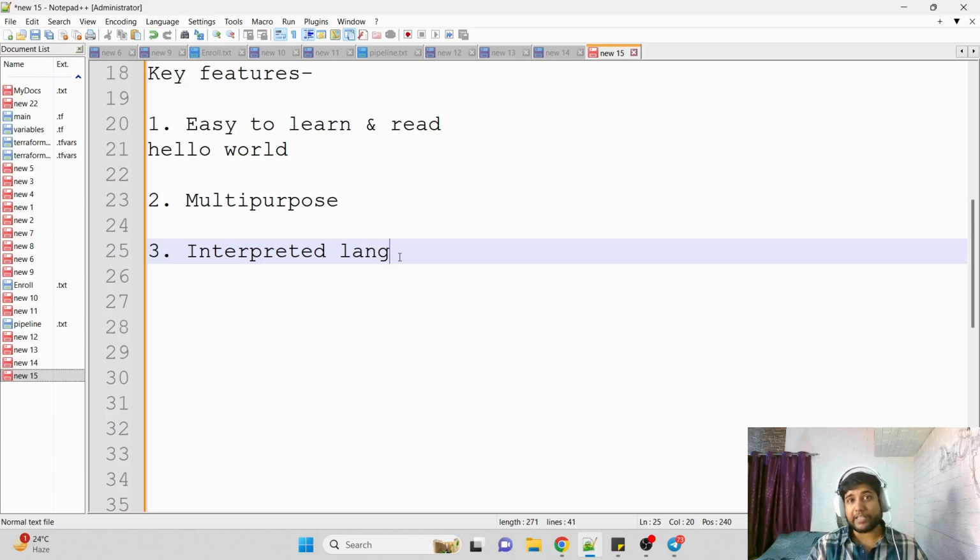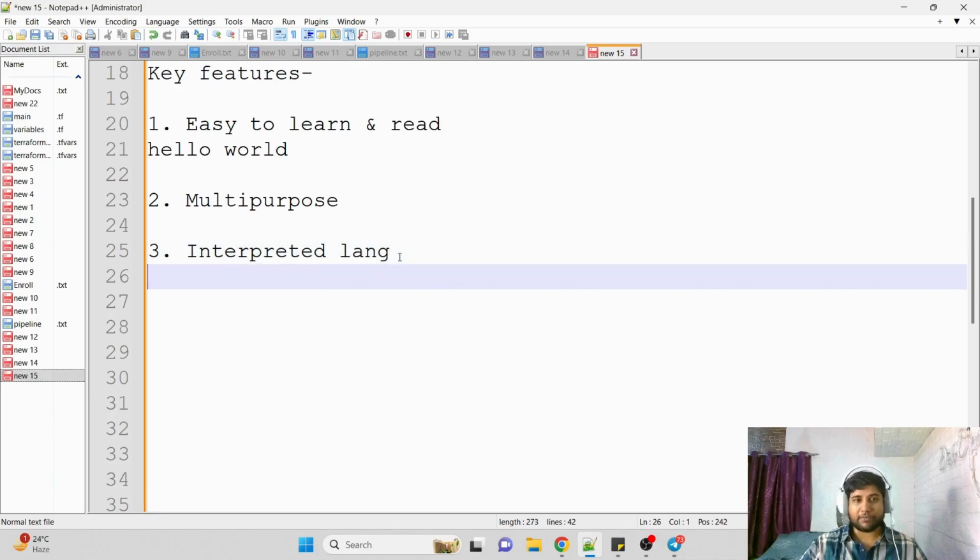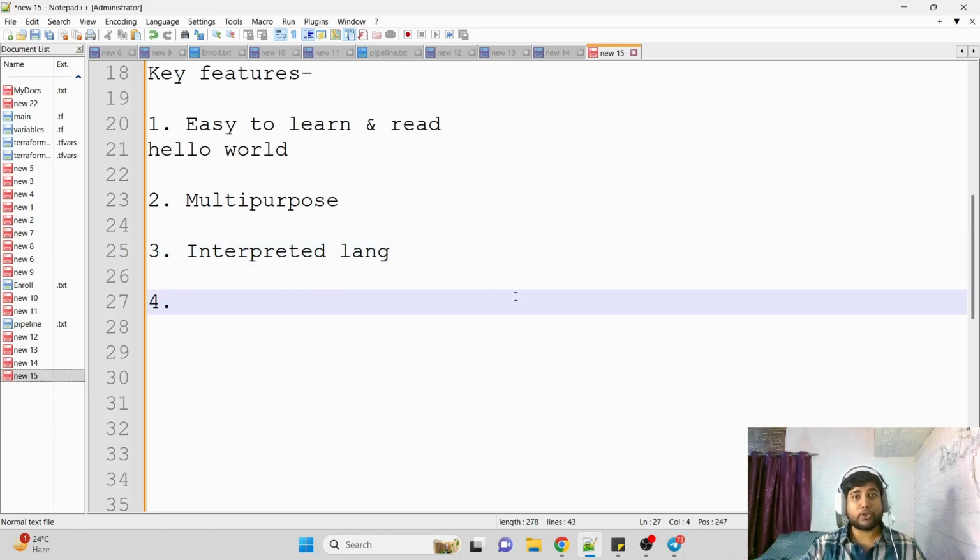Whereas in the case of Python, we do not need to compile our source code separately. Once we have written our source code, we can simply run it and it will be interpreted at runtime. The syntax of the whole source code will be checked at runtime. We don't need to compile it separately, and that's why we say Python is an interpreted language.